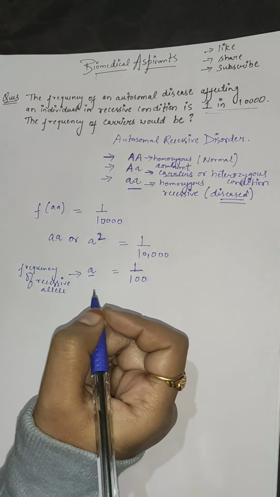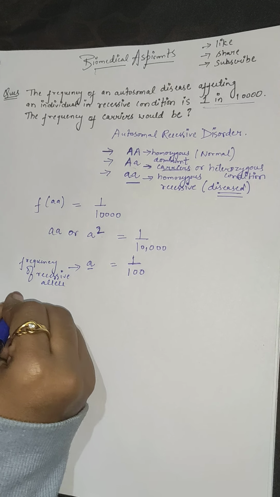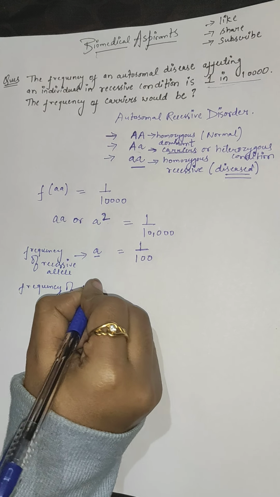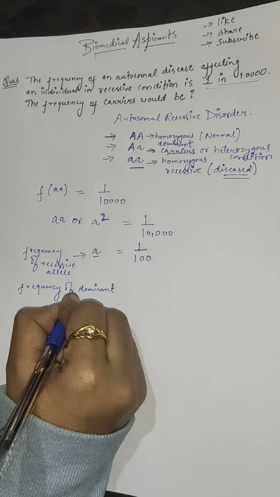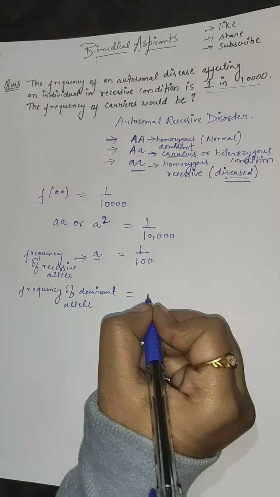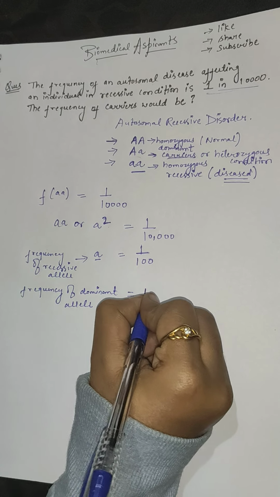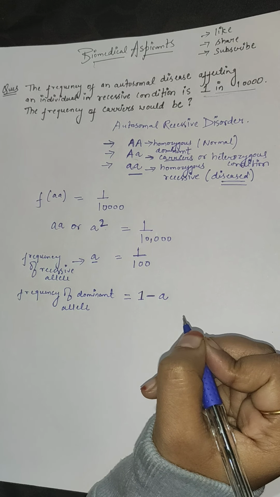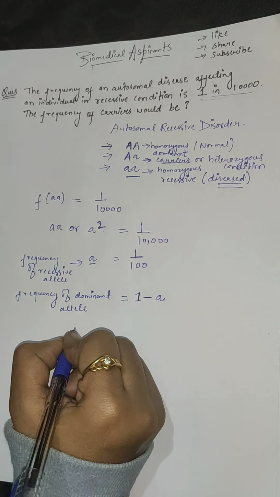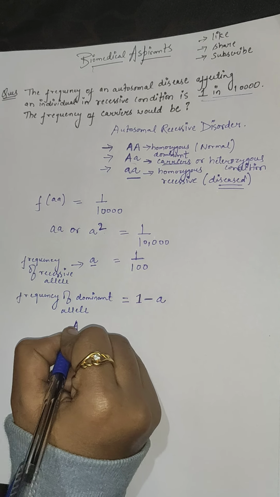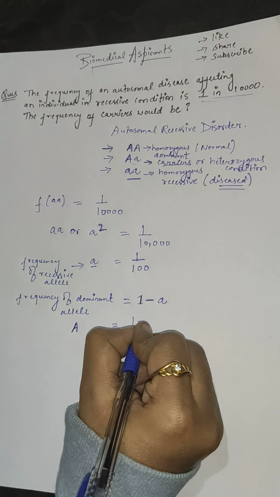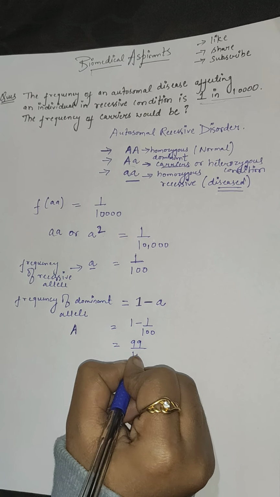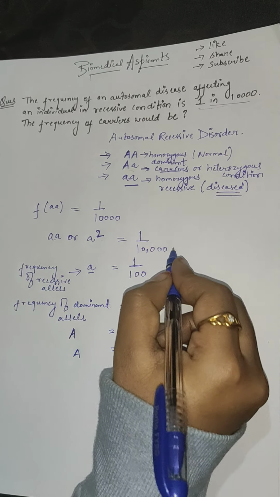So if we are going to calculate frequency of dominant allele, what we do is subtract from 1. 1 minus a would give you the frequency of dominant allele. You can represent dominant allele by A, so it would be 1 minus 1 by 100, and this will be around 99 by 100. And why are we getting this?